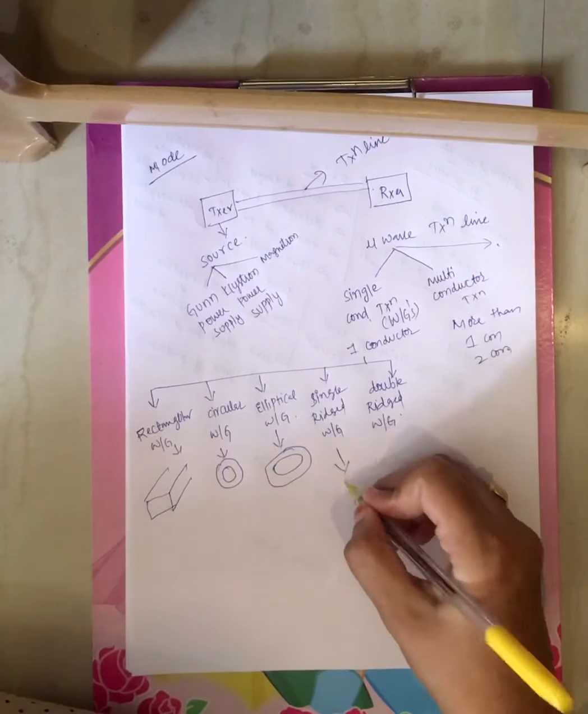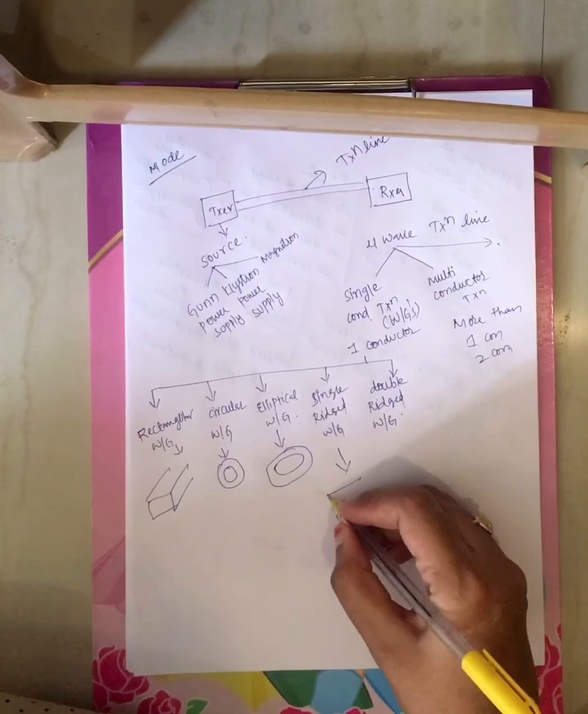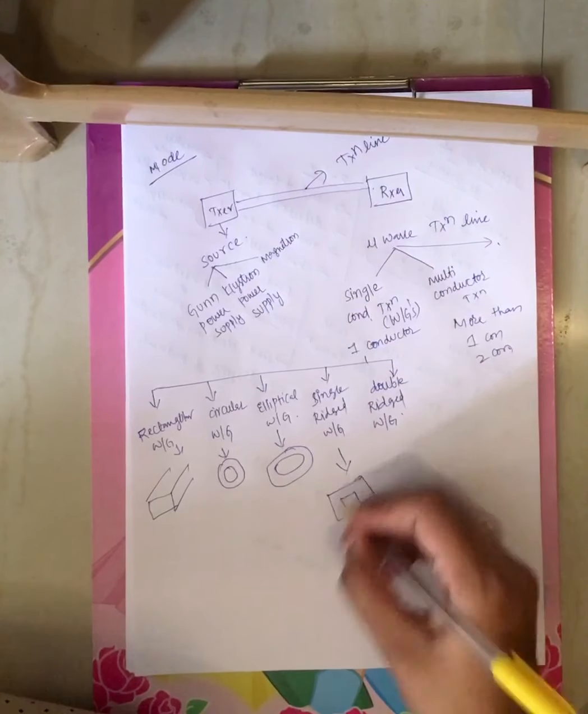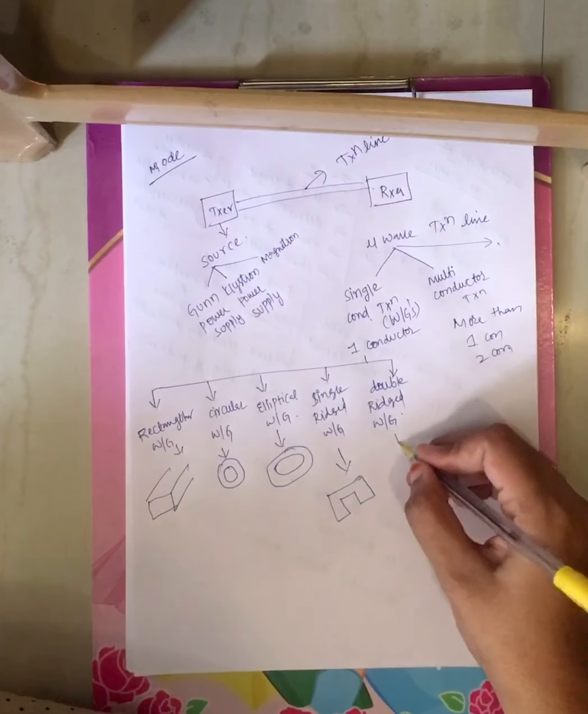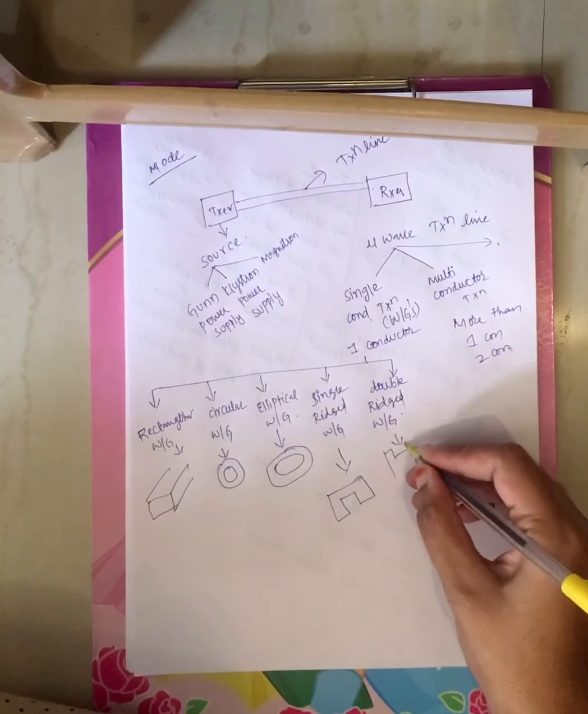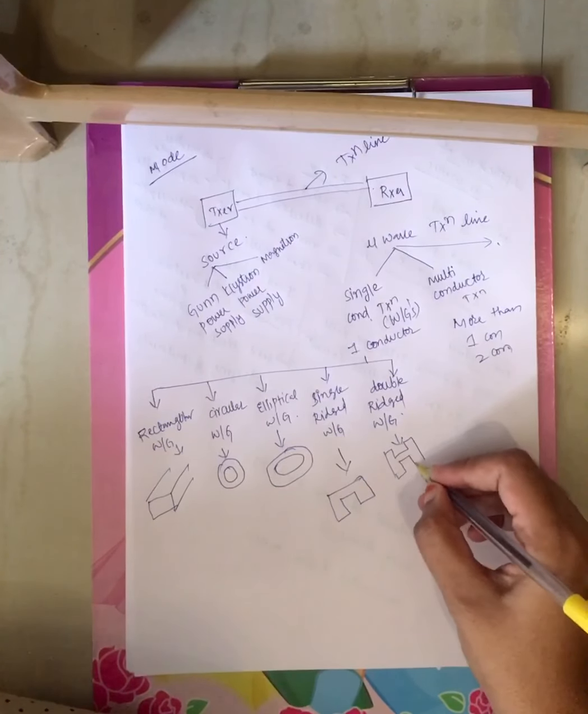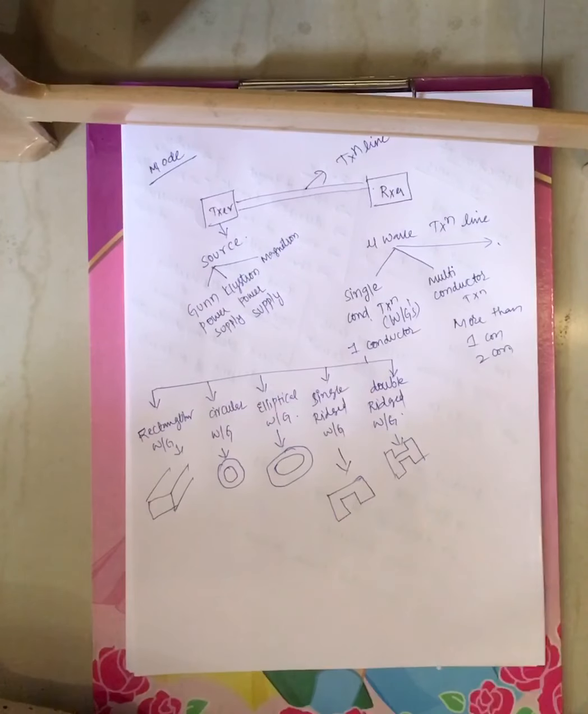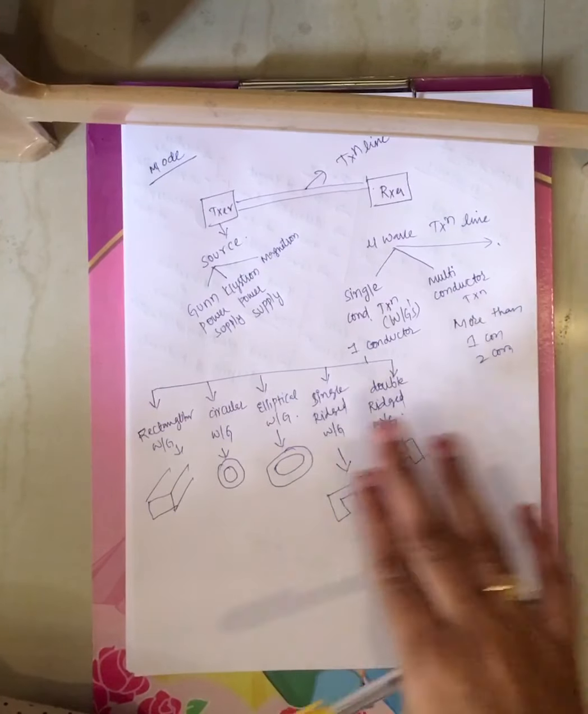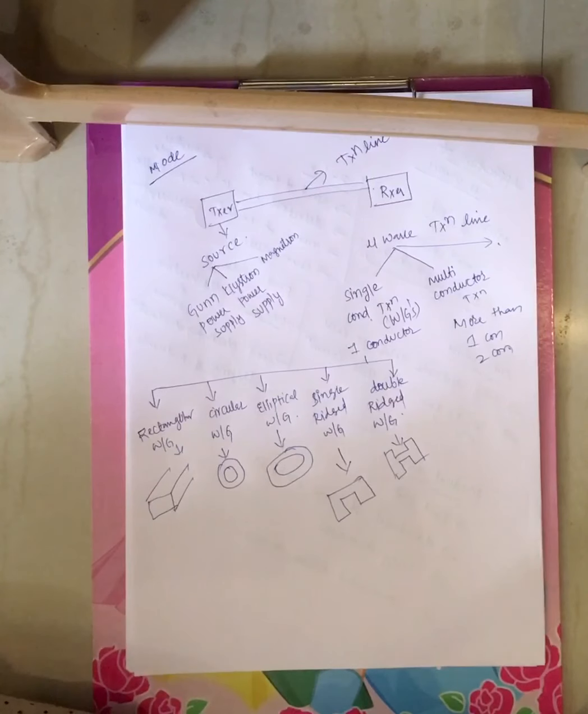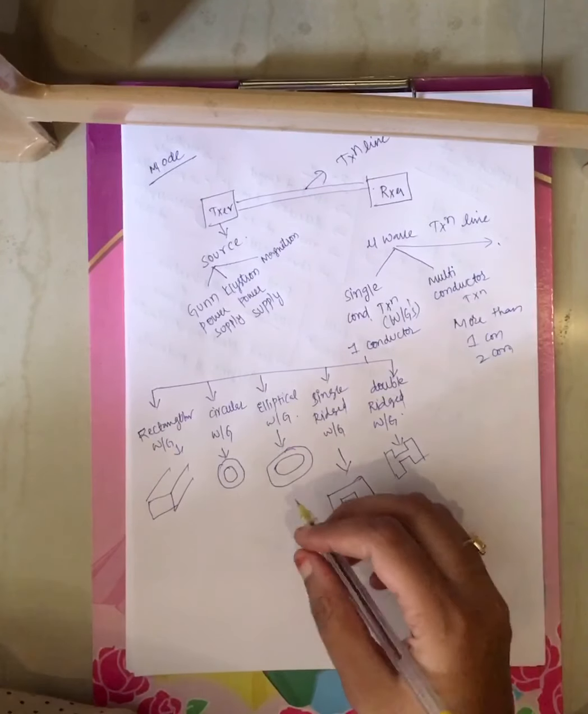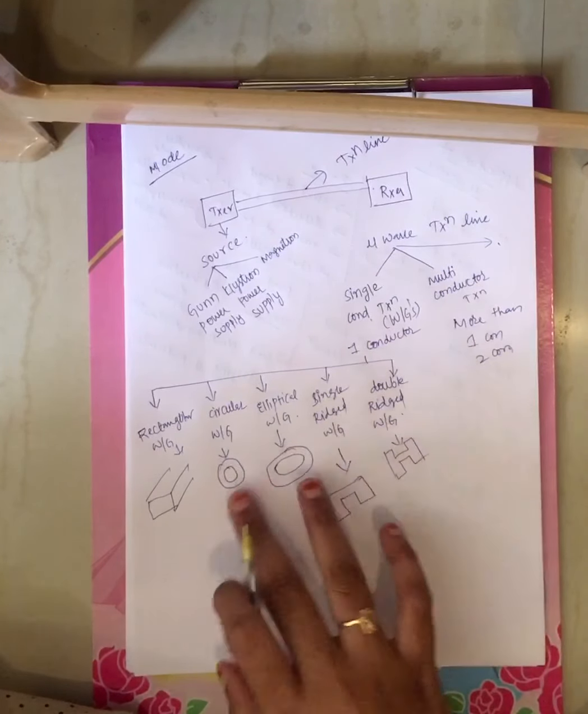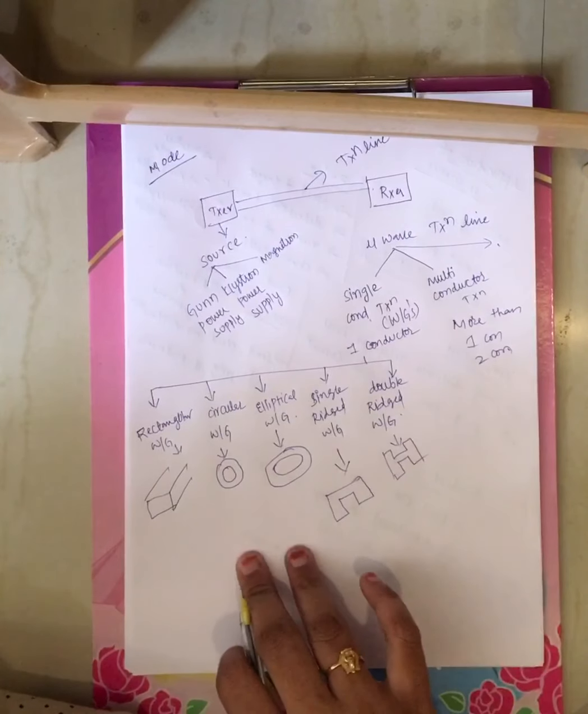Now coming to the single ridged waveguide, the shape will be like this. And the double ridged waveguide is in the form of an H. Double ridged, two ridges, that's why it is called double. A combination of two single ridged waveguides is nothing but a double ridged waveguide. Based on these shapes, these single conductor transmission lines are categorized into 5 types.